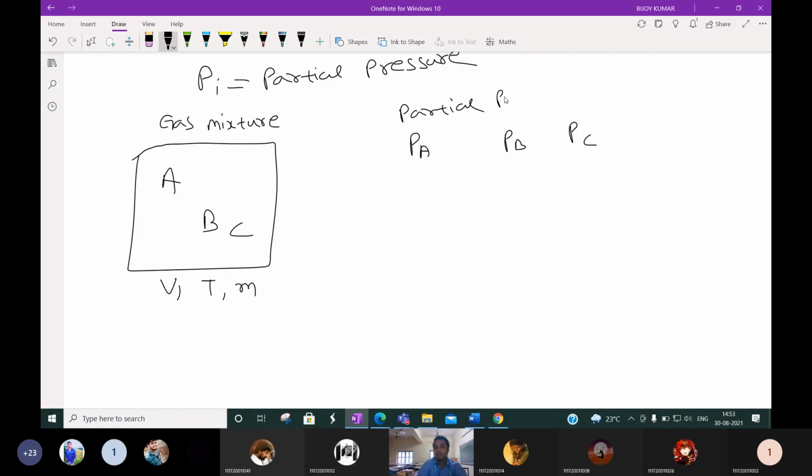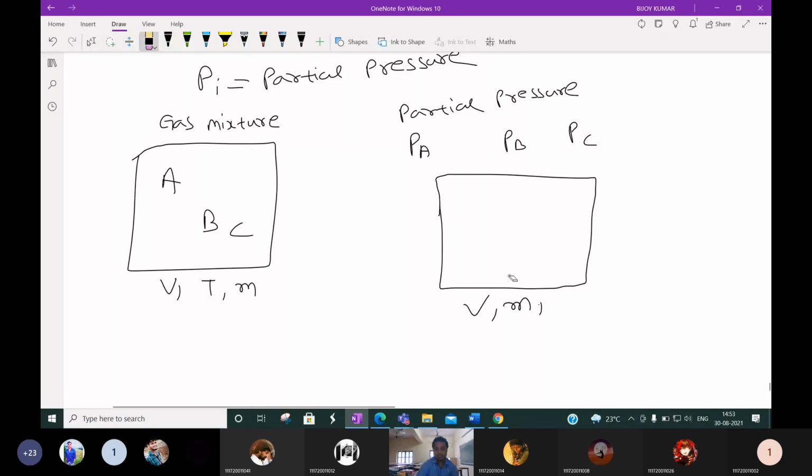Partial pressure of individual component. Partial pressure means partial pressure of A, partial pressure of B, partial pressure of C. So what is the partial pressure of A? How to calculate it?